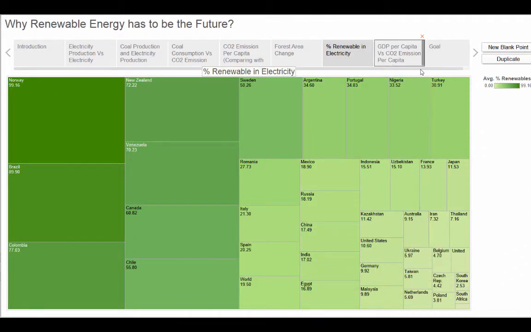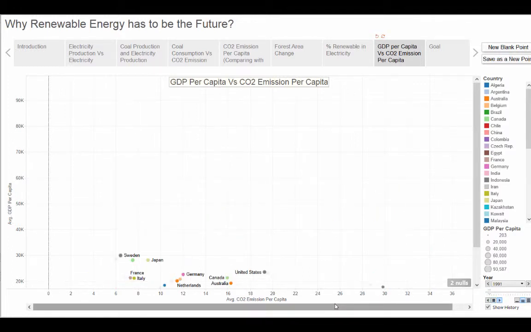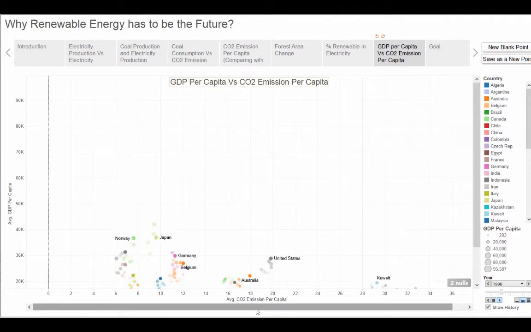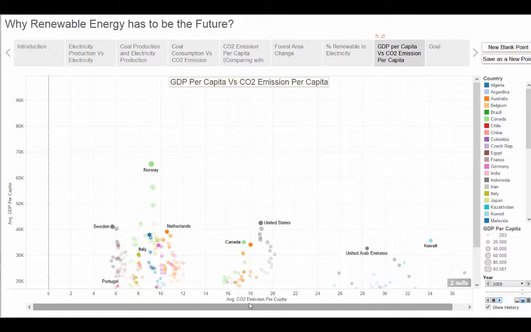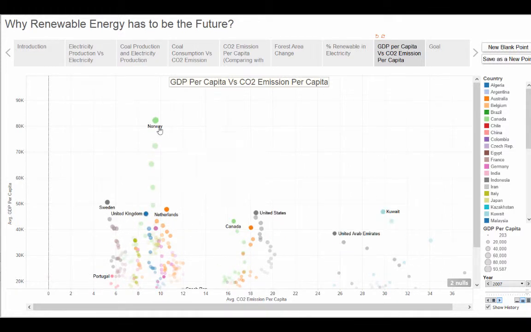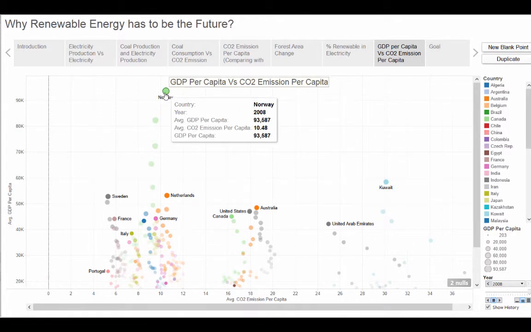Moving next, this visualization shows the ratio of GDP per capita and carbon dioxide emission per capita. We can see that Norway has set an example by showing that a country can develop with renewable resources, thus controlling the carbon dioxide emission. The insight we found here is that a country can develop in a sustainable manner, and this is what developing countries like India and China should follow. By turning focus on renewable resources, we will be able to achieve the goal of ITUC, that is zero carbon, zero poverty.